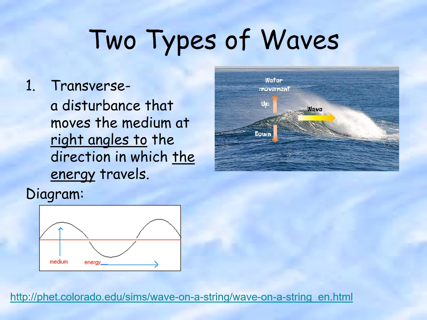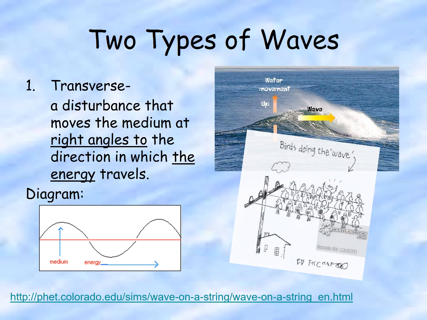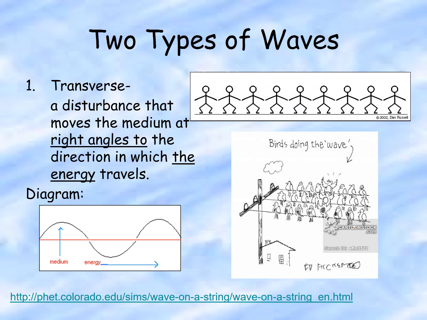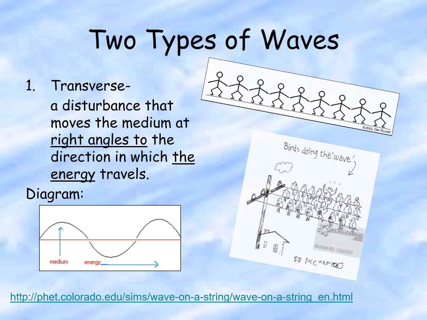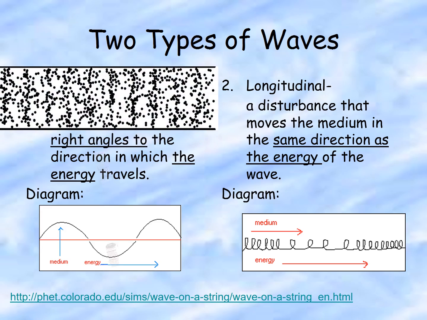Also think about a stadium wave. That's another example of a transverse wave. If you're at Yankee Stadium or Met Stadium and they have a wave that's moving around the stadium, the people are just moving their arms up and down. But the actual energy of the wave moves around the stadium. So if you're moving your arms up and down, but the energy is moving across, that's where we get the right angle.